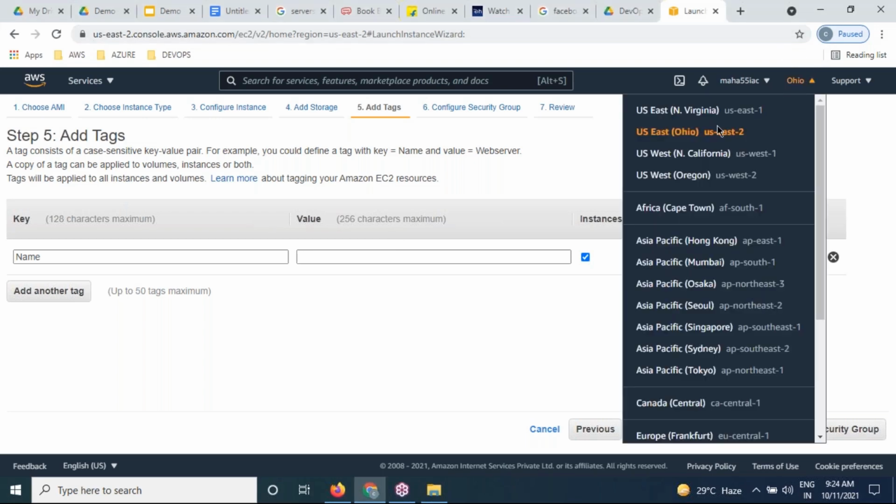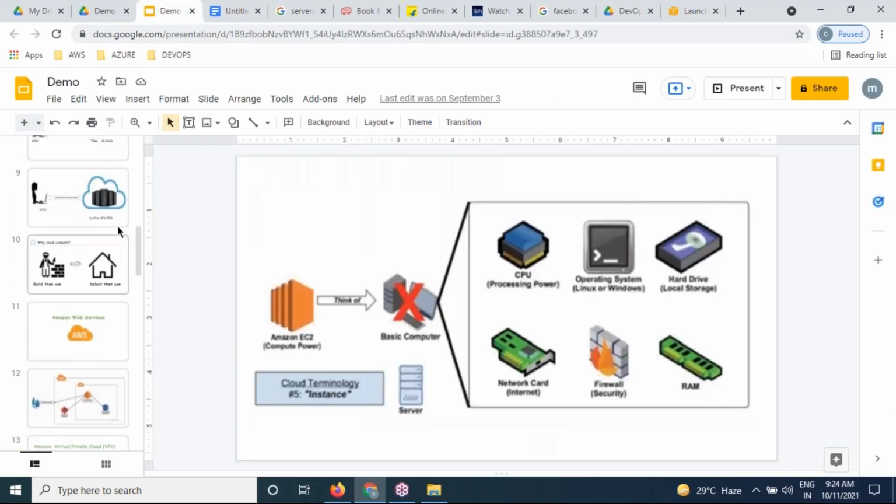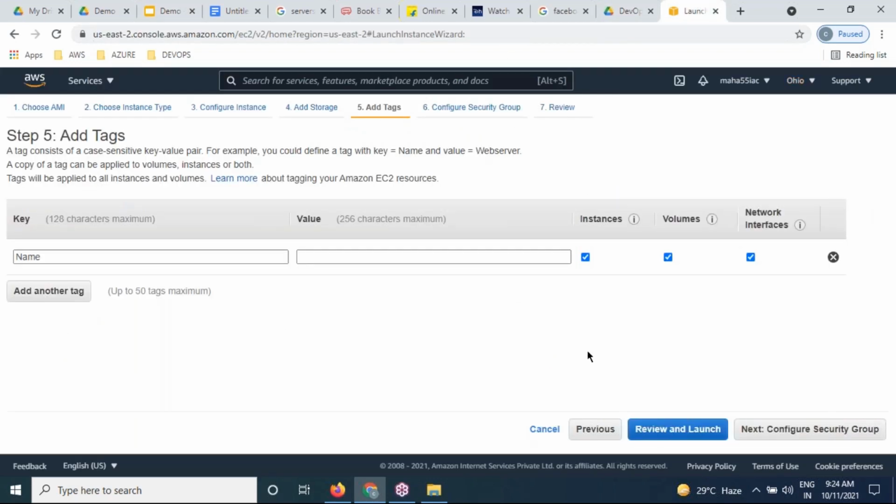So where exactly is this cloud? These are all resources available in US East, that region called Ohio. Got it? From this region, from this data center, we're going to be accessing and controlling over the internet. Am I right? Is that nothing but a cloud or not? Please tell me. Yes. Yes.